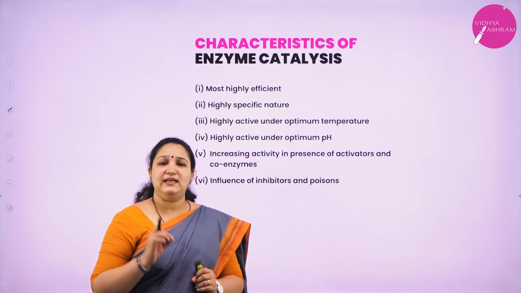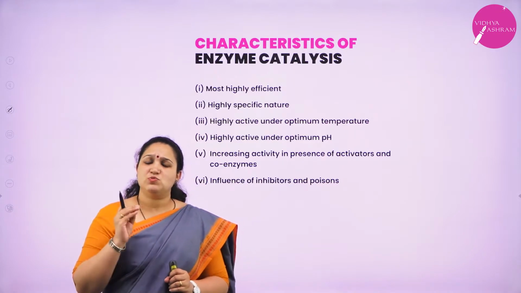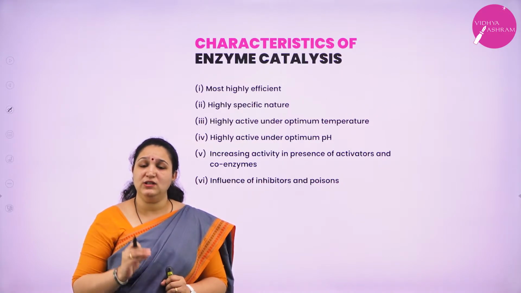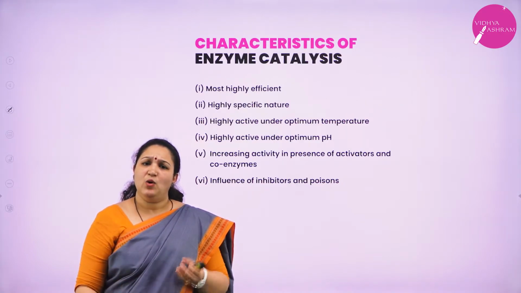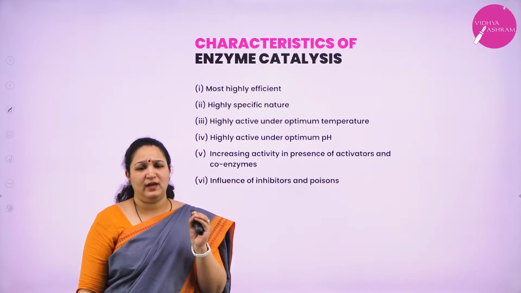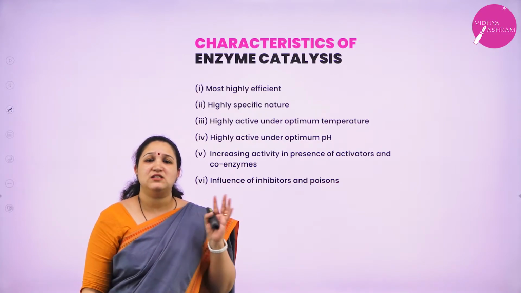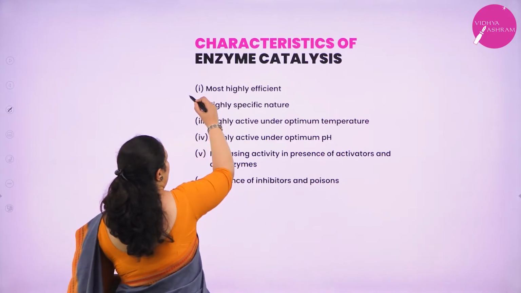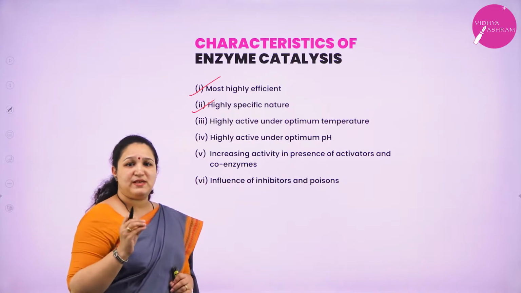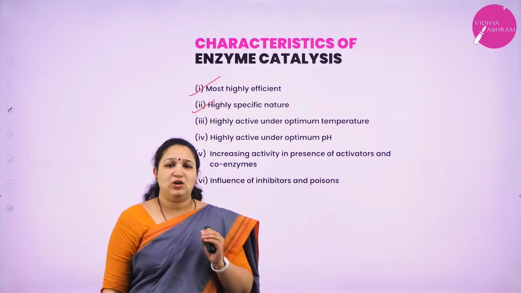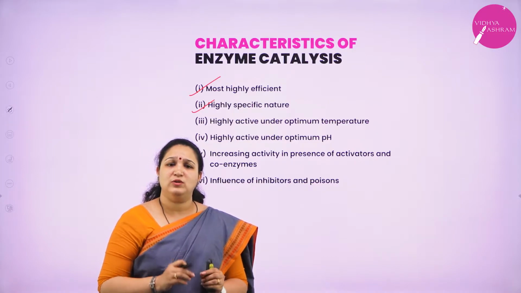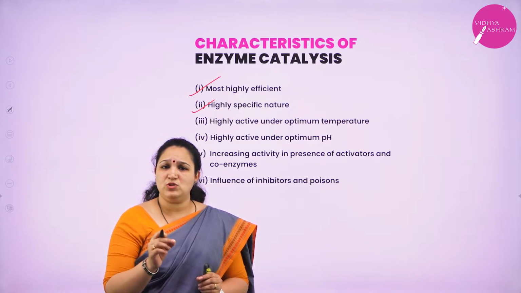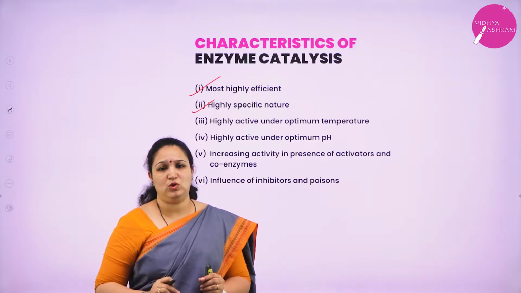Enzymes are highly efficient. That means a small amount of enzyme can increase the speed of the reaction million times. We require a very small amount of the enzyme for increasing the speed of a reaction, so they are highly efficient. Next, they are highly specific. That means one particular enzyme can catalyze only one kind of reaction. For example, maltase can be used to convert maltose to glucose.